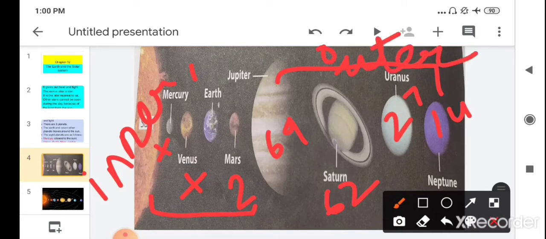So the planets are divided into 2 categories, inner and outer. Mercury, Venus, Earth and Mars are inner planets because they are close to the sun, and Jupiter, Saturn, Uranus and Neptune are outer planets because they are far from the sun.